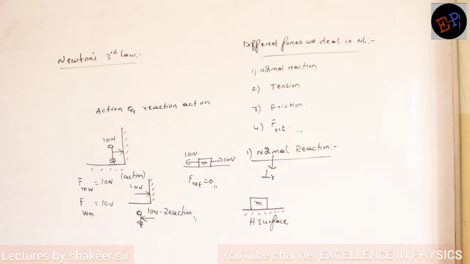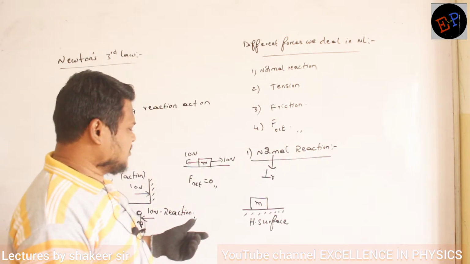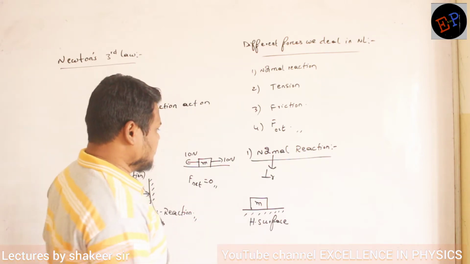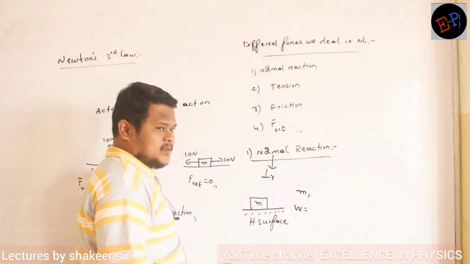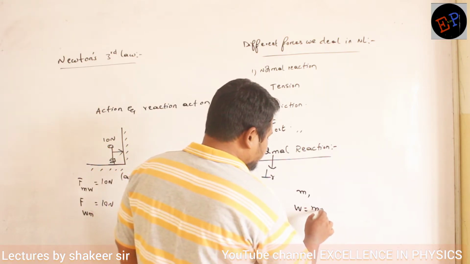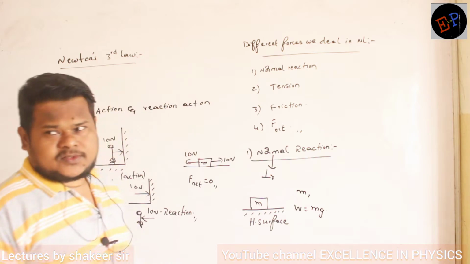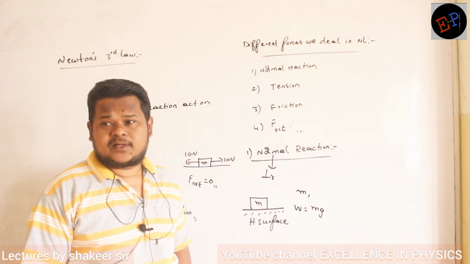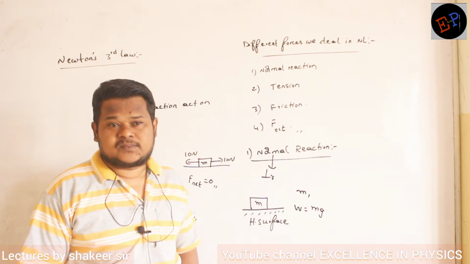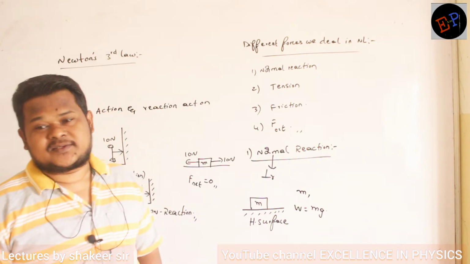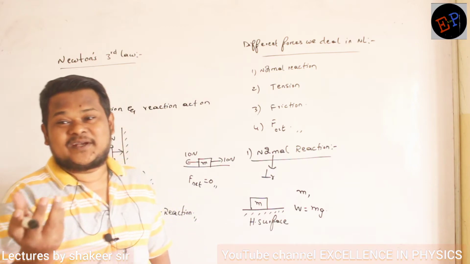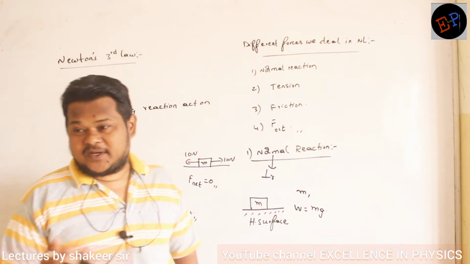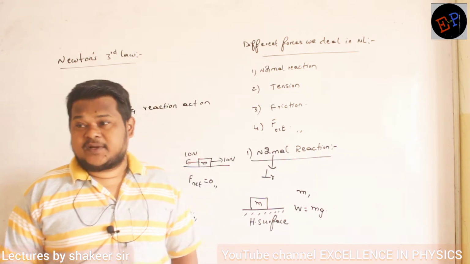Same body will have certain weight also, no? Mass is represented by m, weight is represented by mg. Clear now? So how do you define weight of a body? Mass into acceleration due to gravity, that formula I am not asking. How can you define weight of a body? What is the definition of weight? Weight means what?